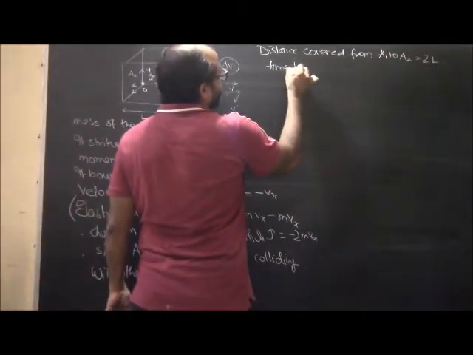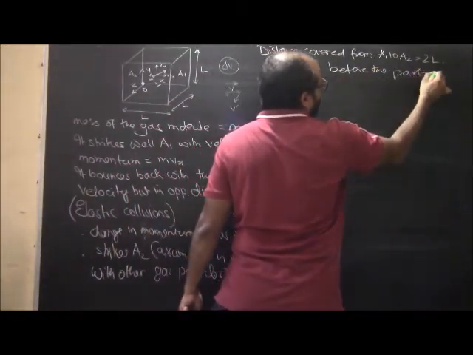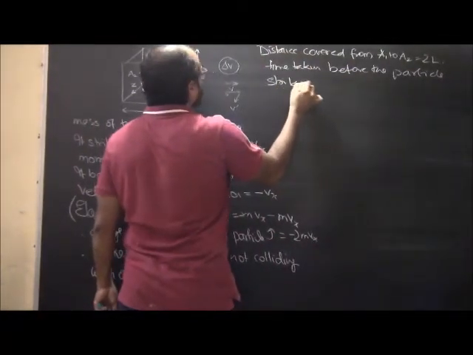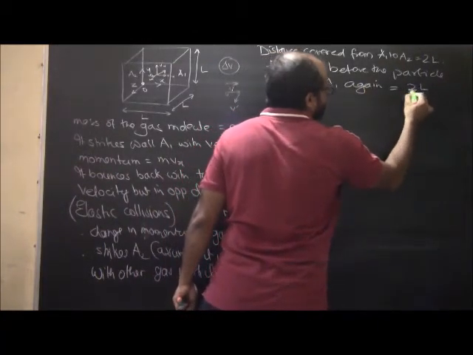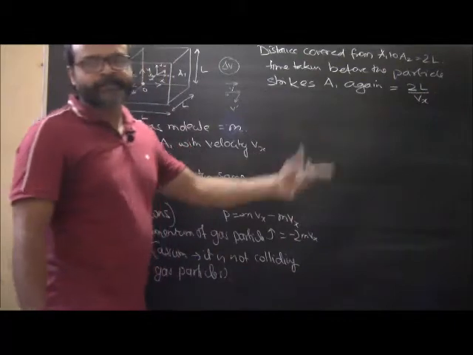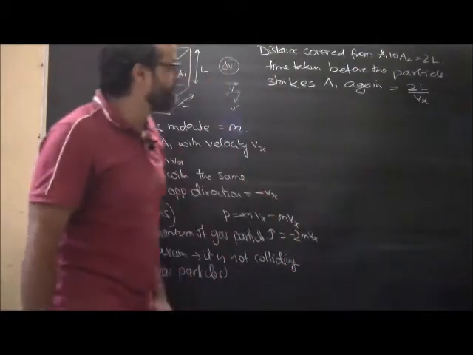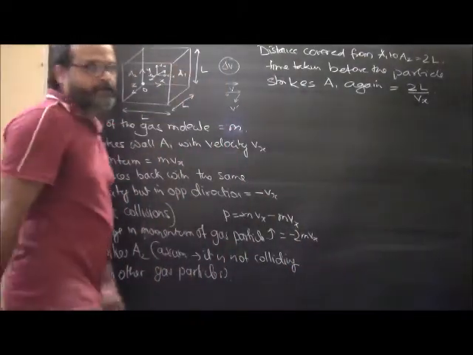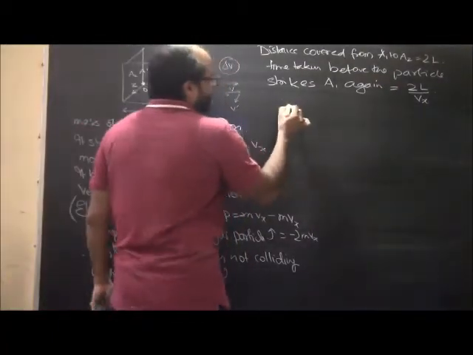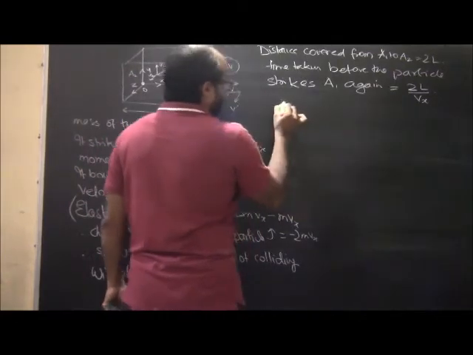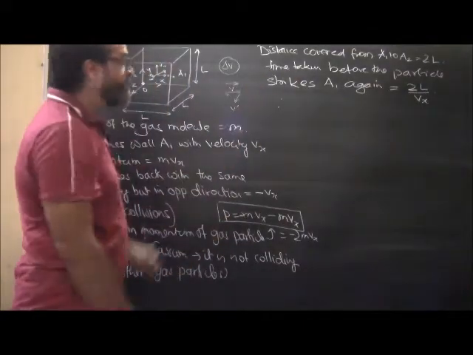So what is the time taken before the particle strikes A1 again? This will be total distance upon speed. Time is a scalar quantity, so it doesn't matter which direction it is traveling in. So the total distance upon the average speed, that is Vx. So this will be 2L by Vx. Now what is the change in momentum? This is the change in momentum of the gaseous particle, right? This same momentum will be imparted to the wall.